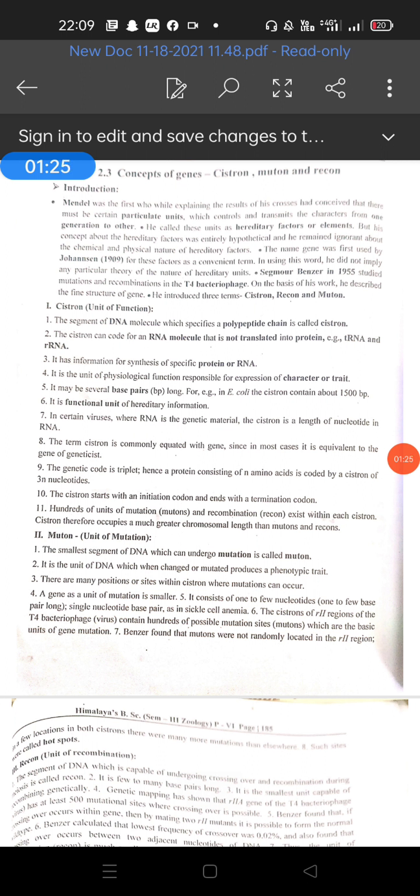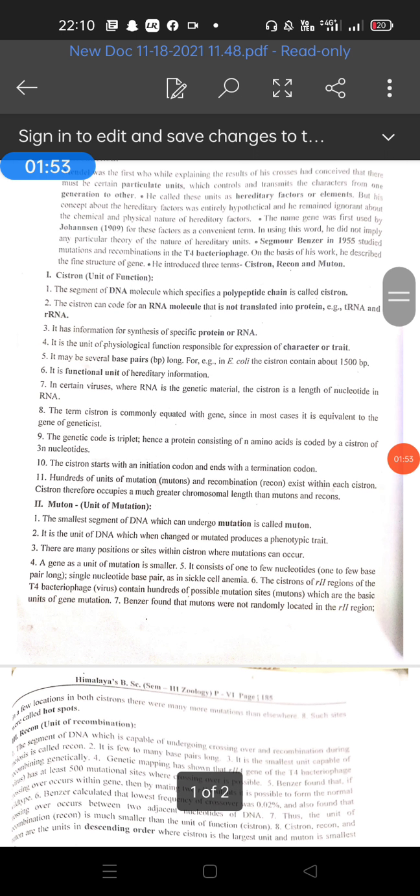Seymour Benzer in 1955 studied mutations and recombinations in the T4 bacteriophages. Mutation, as I explained in the last period, is a sudden, accidental, inheritable change in the genetic makeup of an organism. Genetic recombination is the exchange of genetic characters, meaning maternal and paternal characters are exchanged.